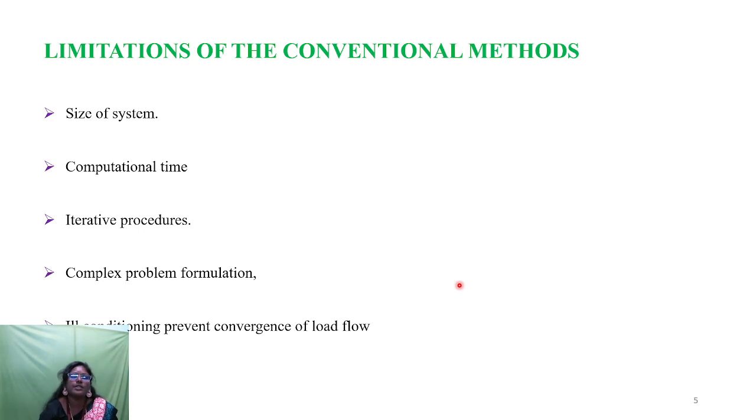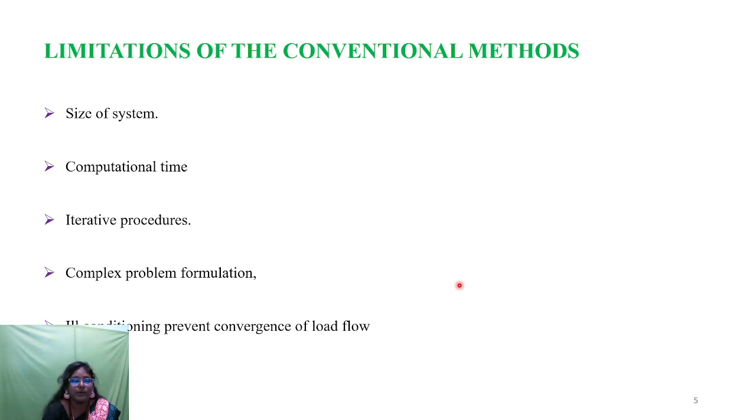So what are the limitations of the conventional methods? These conventional methods depend upon the size of the system. If the system size is large, it takes more iterations. If the iterations are many, it takes more computational time to converge the load flow solutions. And also it has a very complex problem formulation to converge the load flow solutions.